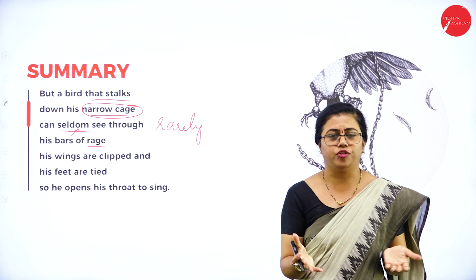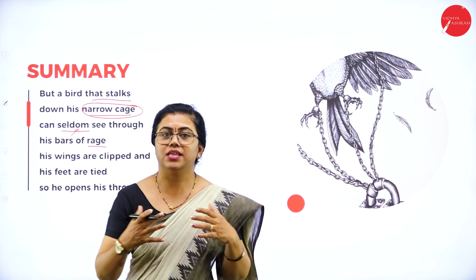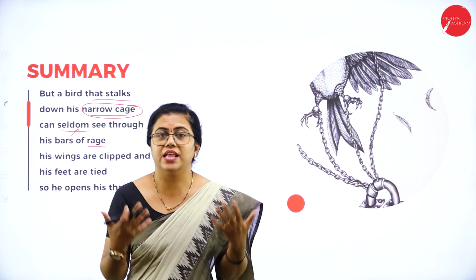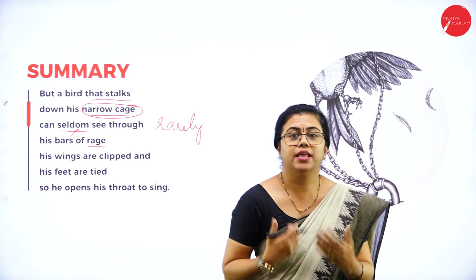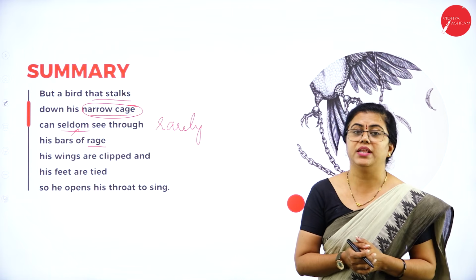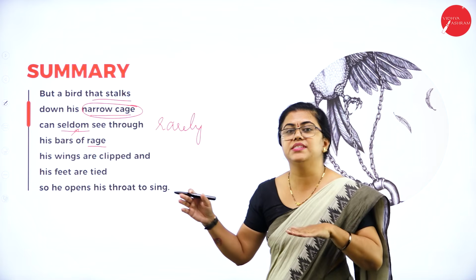So what are bars of rage? These people who are caged, they'll become very arrogant. It means they are not able to move around freely. They are not able to express themselves properly. Whatever they are feeling, they are not able to express their feelings properly. That's why they are raging in anger. They are just suppressing their anger.